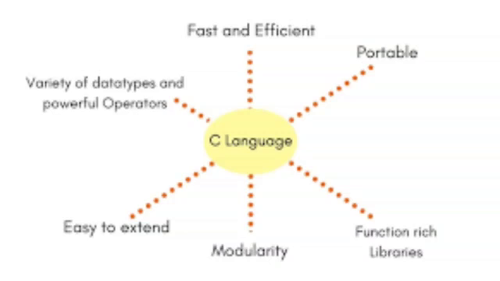A variety of data types and powerful operators are also available in the C language. It is easy to extend the program from one form to another form. Modular design is very easy by using the C language, and moreover the functions and their libraries are very rich in C language. So these are the different features available in the C language.